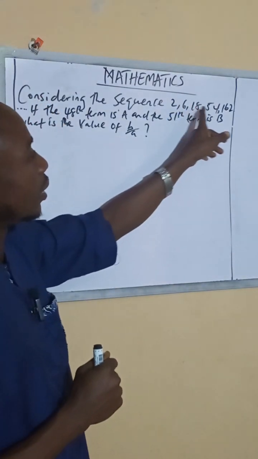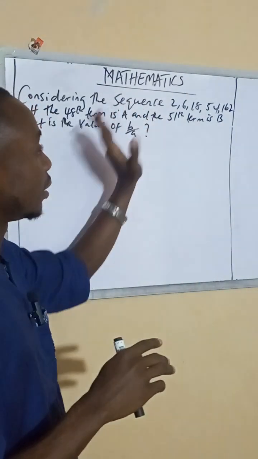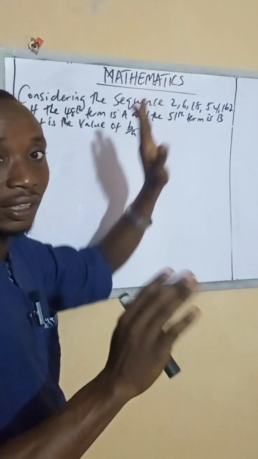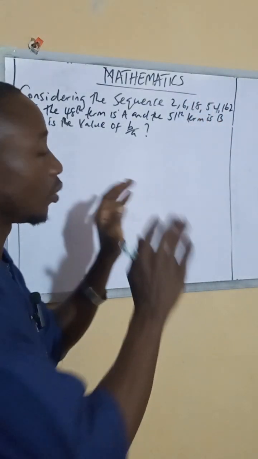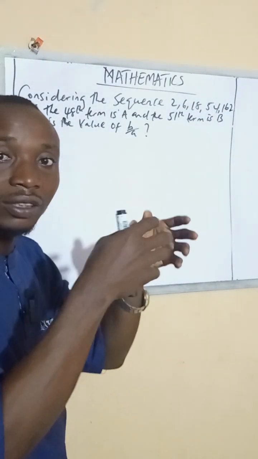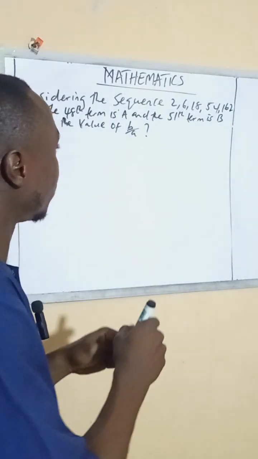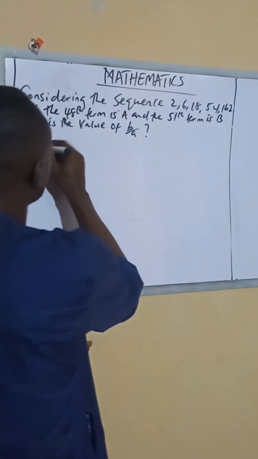All these numbers here, you and I know that it is a sequence. Let me just write sequence. Now since it is a sequence, we need to bring out all the things we need to use to solve this before we can solve the question. First you will write solution.